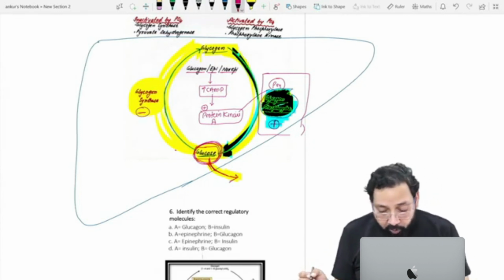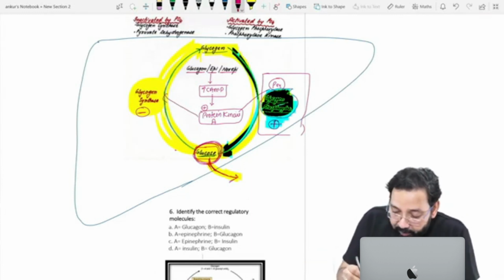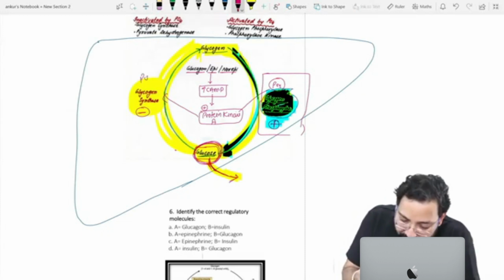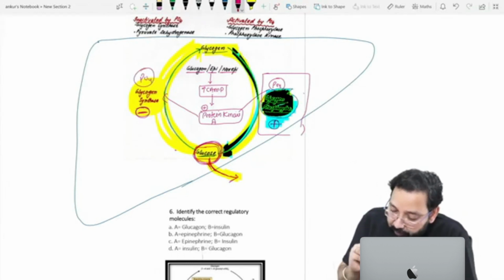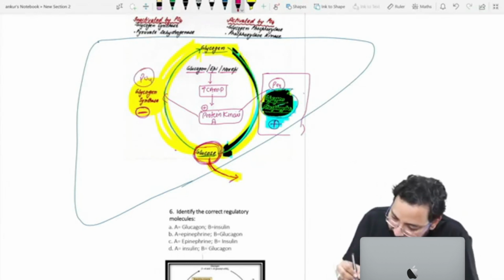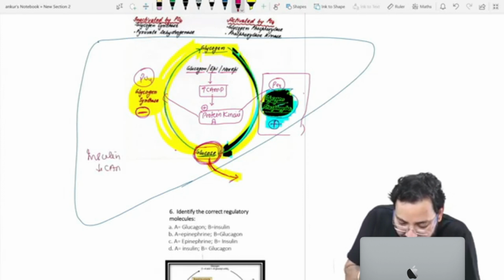So glucagon increases cyclic AMP, activates protein kinase A, and attaches phosphate to both enzymes. This one is activated, this one is inhibited. Clear? Insulin decreases cyclic AMP.